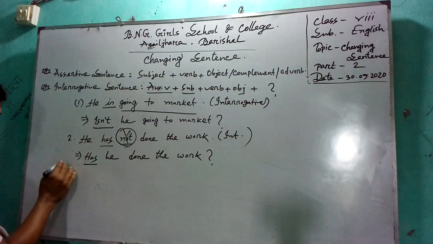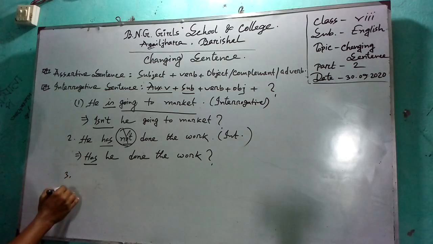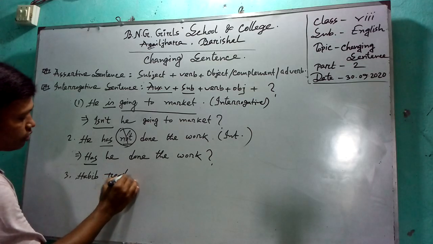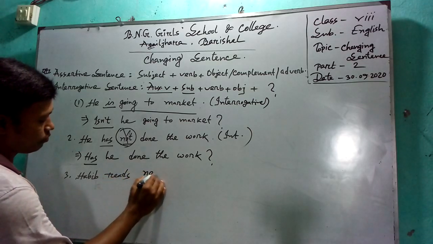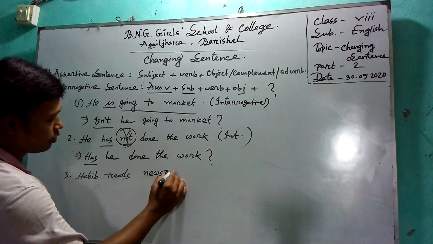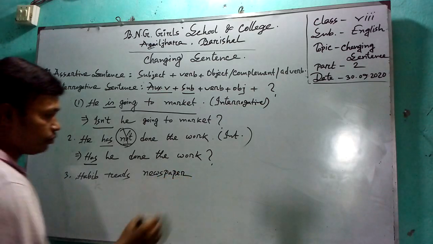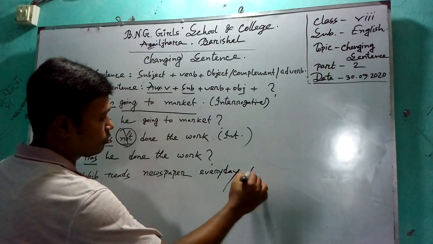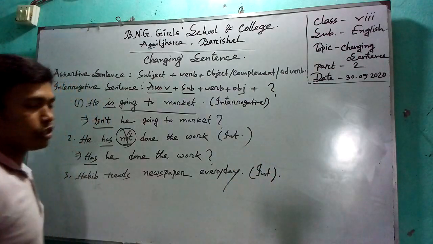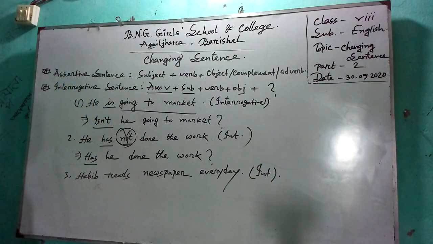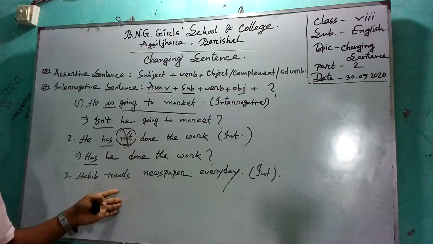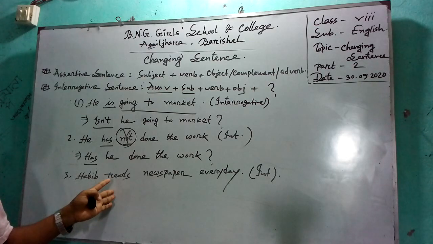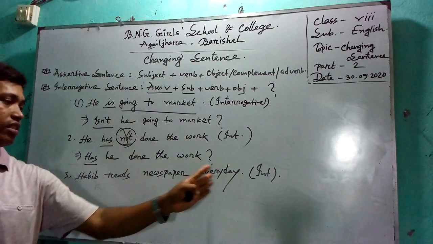Next example: Habib reads newspaper every day. My dear students, if you are told to change this sentence into interrogative sentence and you analyze it, you will find that you don't find any auxiliary verb in this sentence.